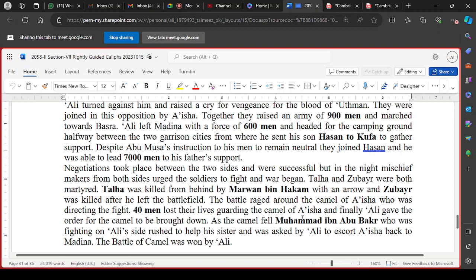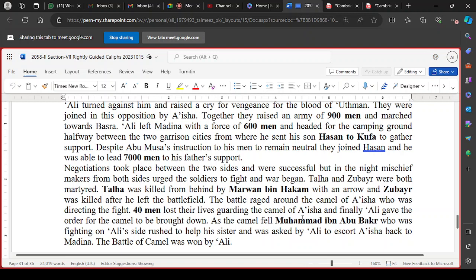He asked Aisha Radhiyallahu anha why she had come here. She said she wanted to remind the caliph about his responsibility related to the deceased caliph, the late caliph, the one who has been assassinated. So Ali Radhiyallahu anhu told her that the way she had opted, the method she had opted, was not correct, it was not good, it was not fine.